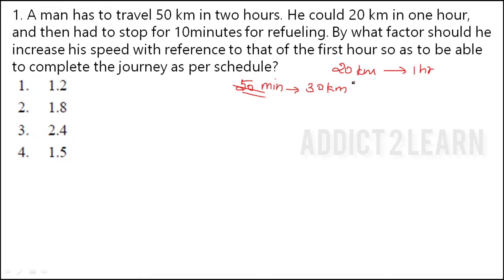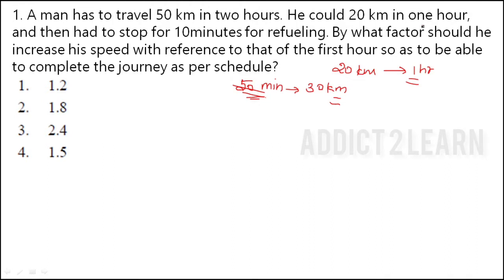So the man has to increase the speed because there is a shortage of time. By what factor the man has to increase the previous speed to get the new, increased speed? So we have to find the previous speed as well as the increased speed, then find the increase factor.